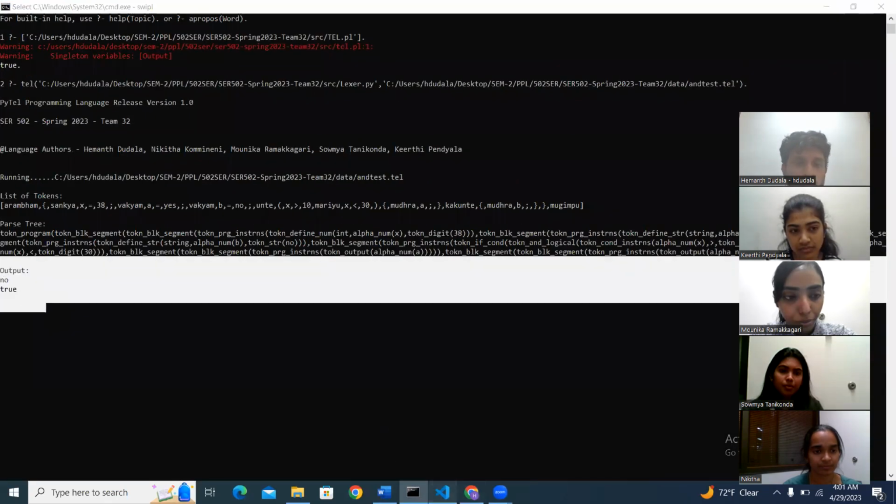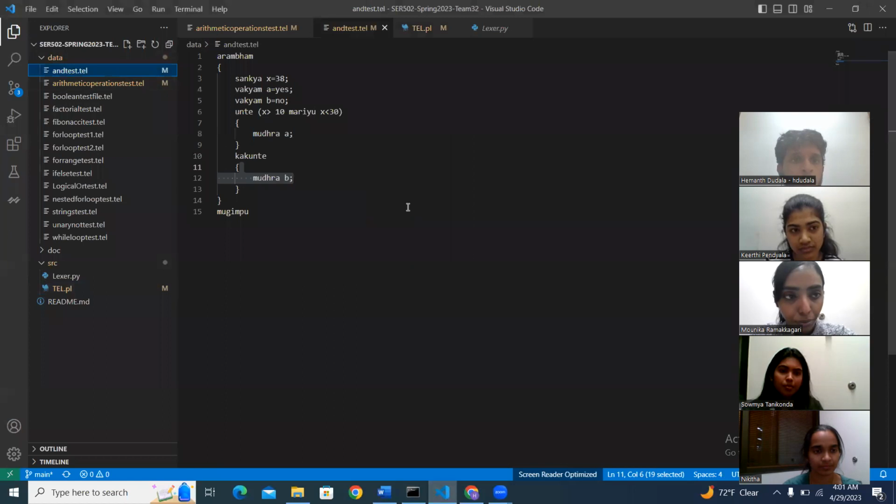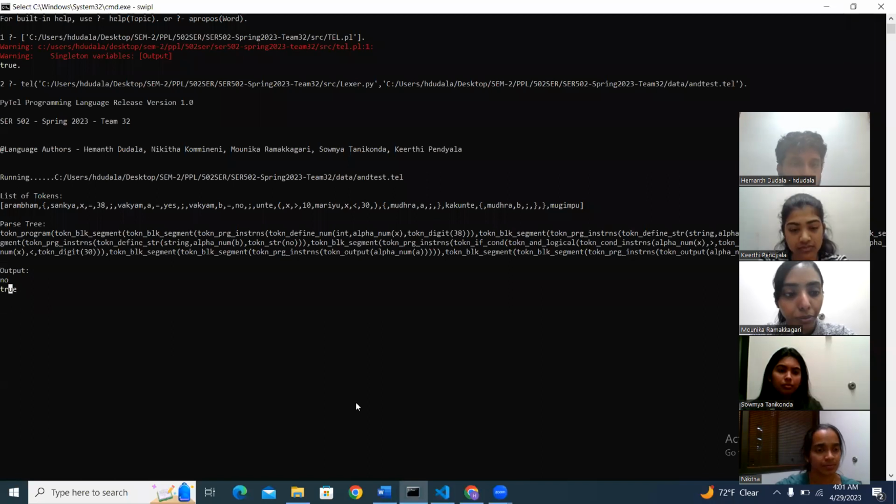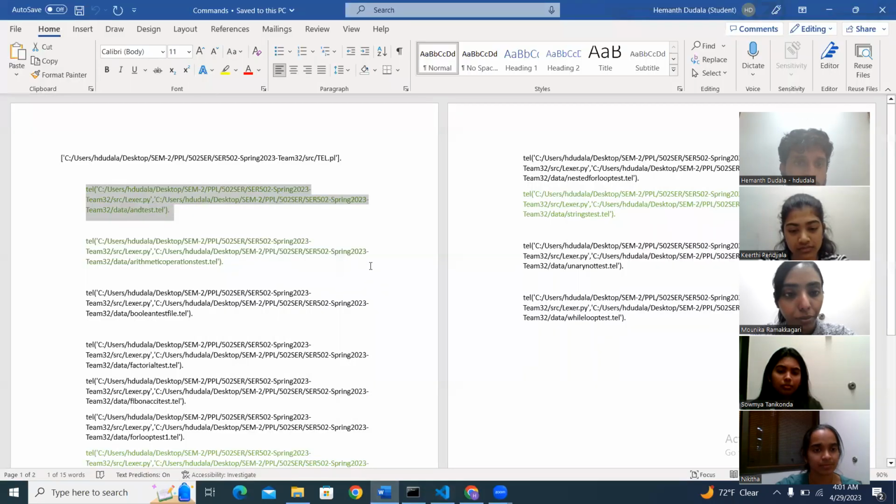So let's now look at the code part. In the code, we have defined Arambam and Mugimpu, which are the begin and the end, and Sankhya is integer, Vakyam being the string. X is 38, and Unte is if. X is greater than 10, Mariyu means and, X is less than 30. So it's checking that X is greater than 10 and also less than 30. But 38 is greater than 10, but it's not less than 30. So the return value will be Mudra A, which is print A. Here the print statement is no. Now let's run the next program.